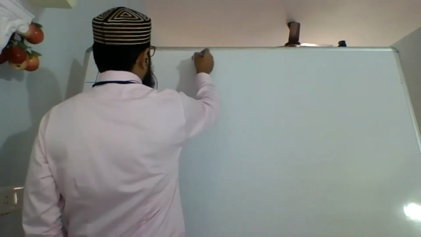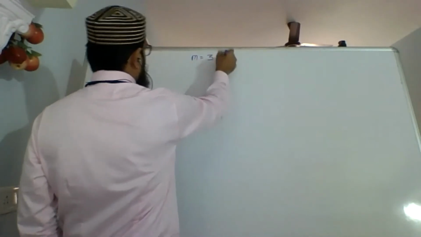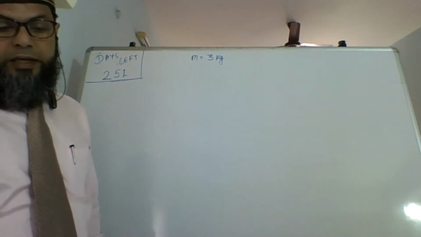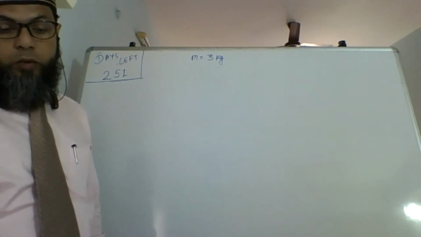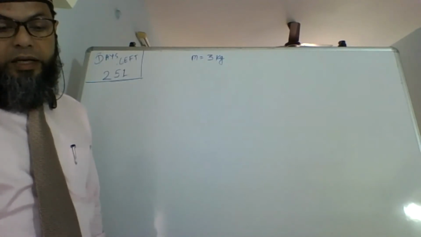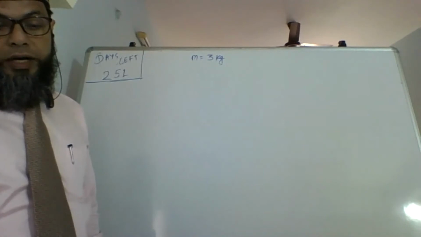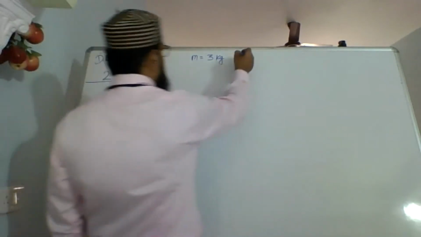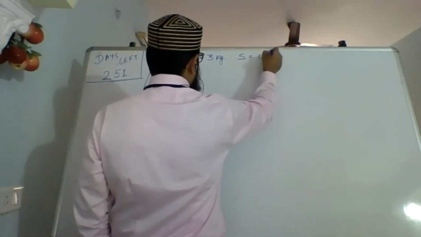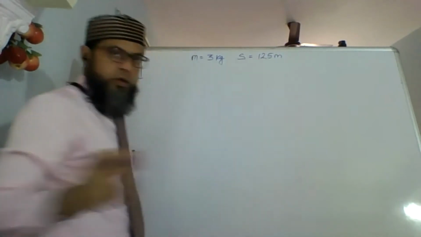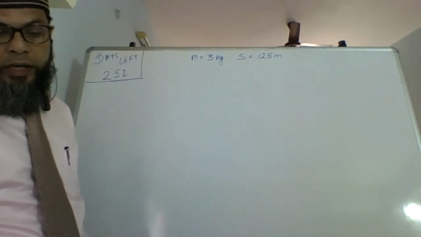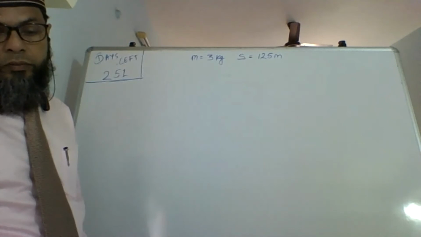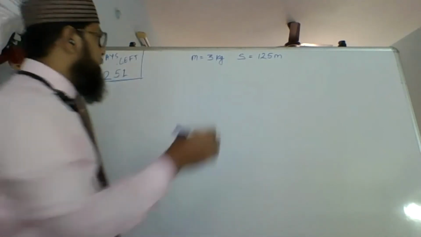Second, the velocity of the ball on reaching the ground.